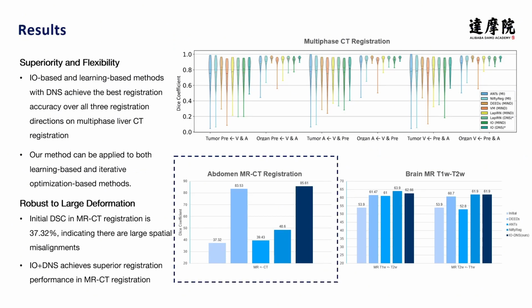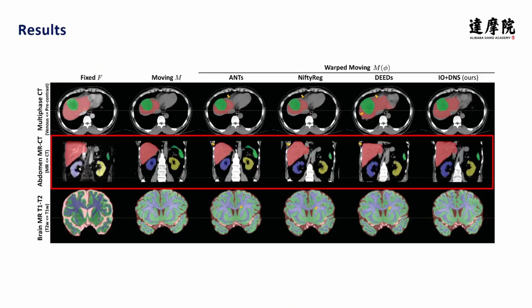Moreover, our method is also robust to large deformation in abdominal CT MR registration. Registration methods using MI or MIND such as ANTs fail to align the large nonlinear misalignment in the MR-CT task. Our method is capable of aligning tumor regions of multi-phase CT and anatomical structures in MRI to CT and MR T1-T2 tasks without the need for a dedicated optimizer.